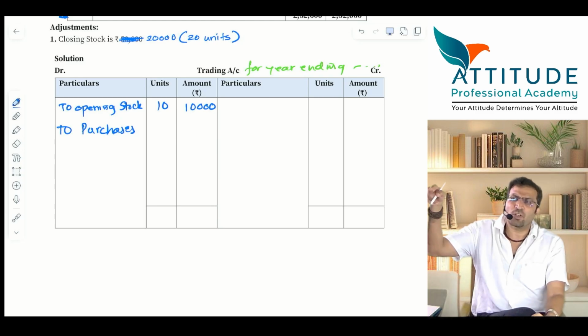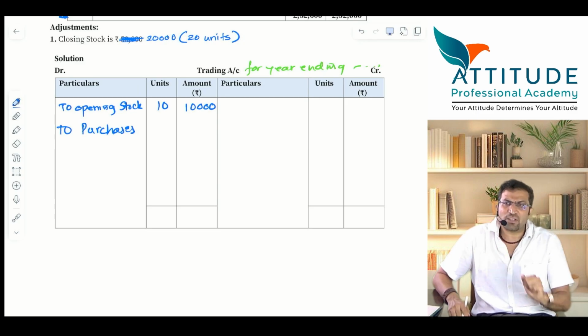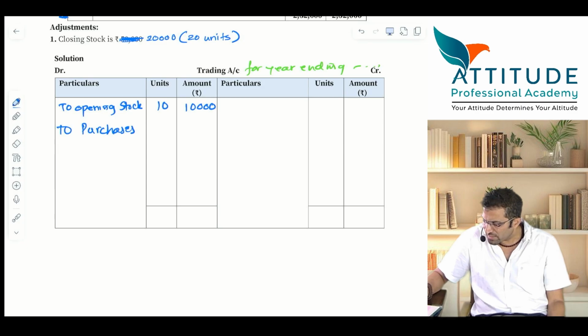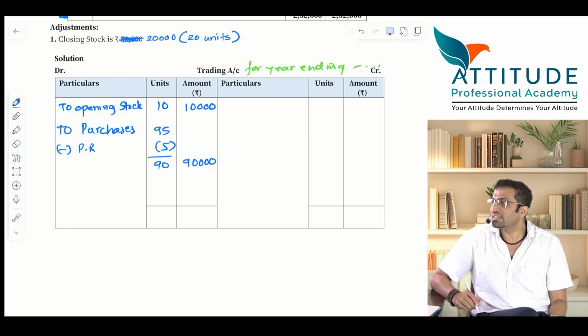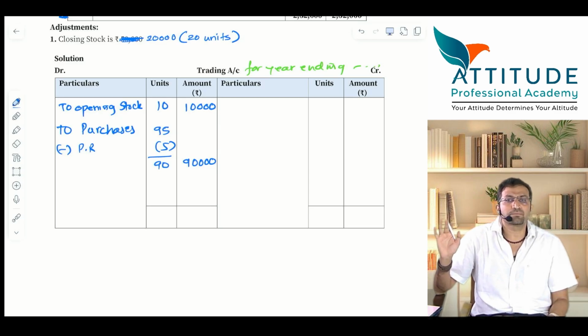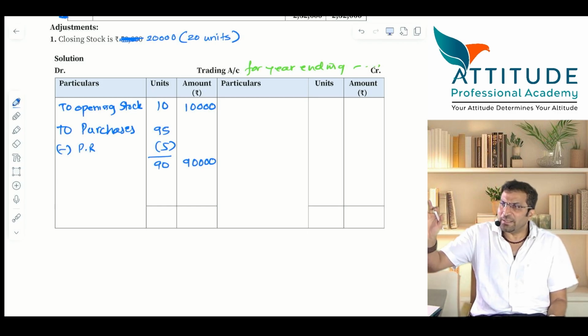Now tell me, go back to your trial balance. How many units are there for purchases? 95, no? But purchase return are 5 units. So net purchases are how much? 90 units. So what you can show is 95 less purchase return 5. Net is 90. For 90 the cost is how much? 90,000. Is that clear? This is only for presentation. Some people say, sir, I'll show only purchases 90 units, 90,000. That's fine, no problem. Is that clear? Understood? Is it making sense? Okay.